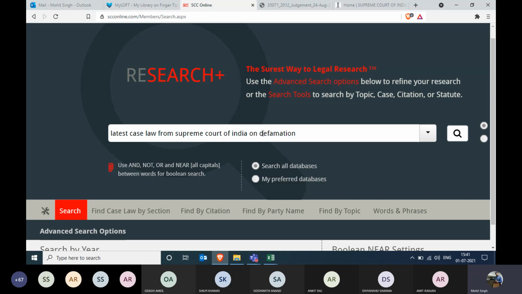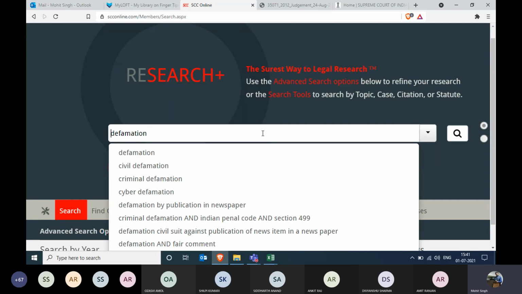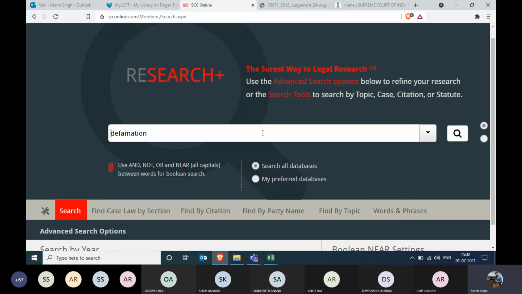So now you got the idea that we are going to delete the rest of the part and only the word defamation will be taken for this particular query. Similarly, if you are typing a query, then it's not necessary that you are only getting one legal word. It may be possible that you're getting multiple legal words. So we'll have an example for that as well. But for now, we'll go with the defamation word. We'll click on the search bar.